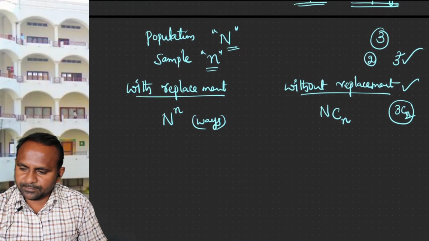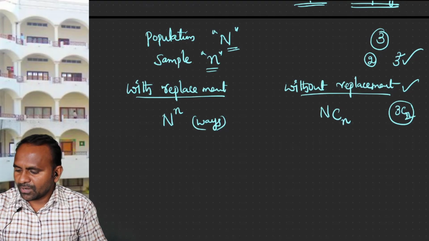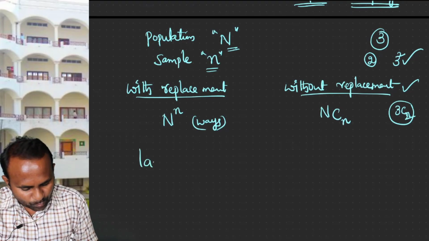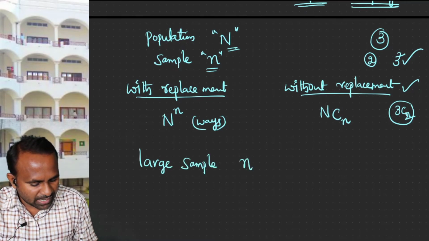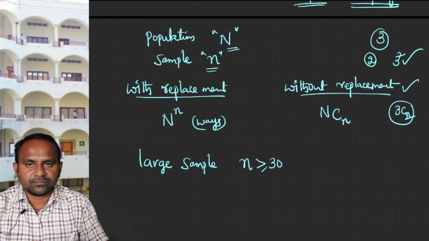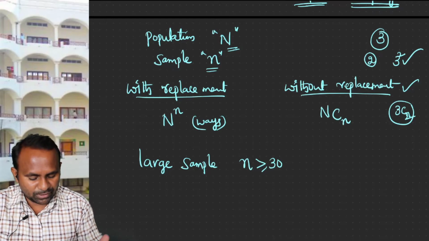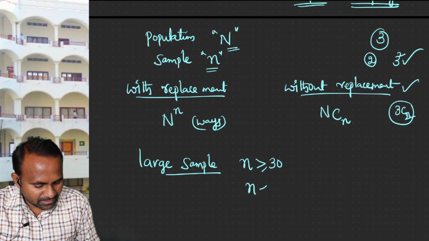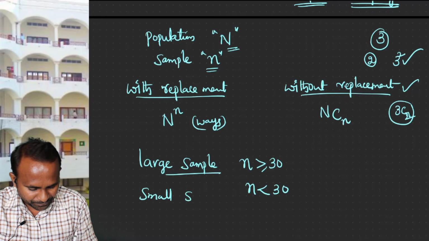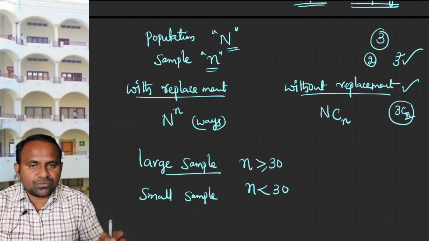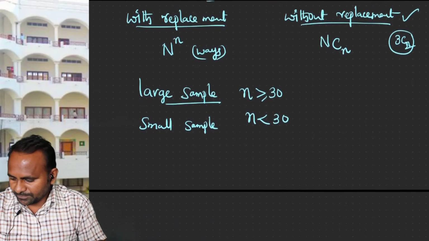And then the other term we need to discuss is what a large sample is and what a small sample is. A large sample is the one whose size is greater than or equal to 30. Suppose you are taking 30 elements as a sample, or greater than 30 elements, then it is called a large sample. Whereas if the sample size n is less than 30, it is called a small sample. So, depending upon the size of the sample, we may name it as large or small samples.